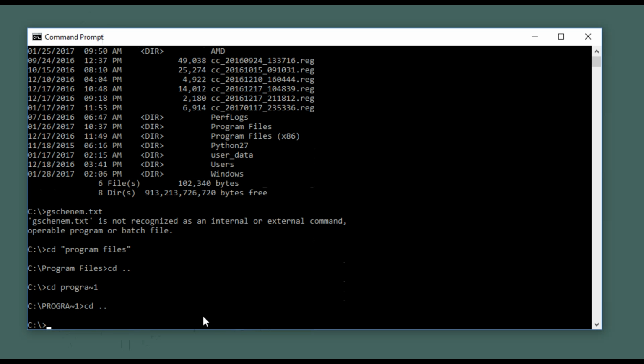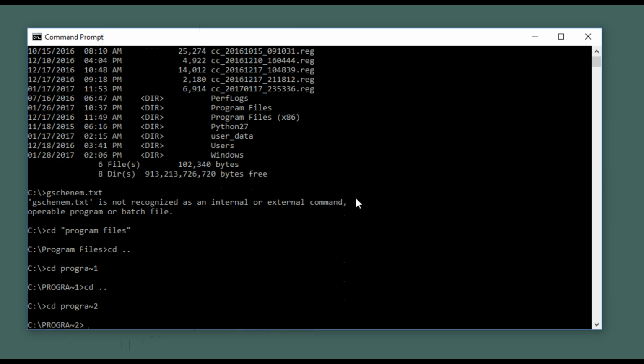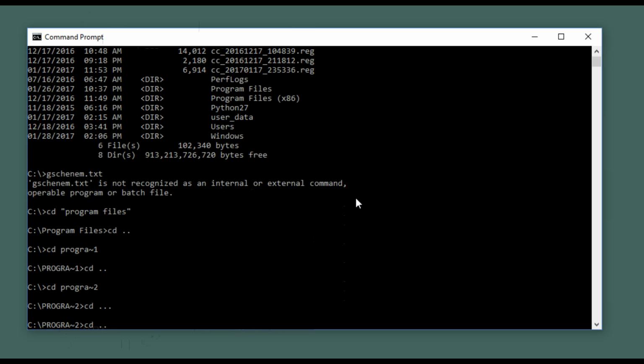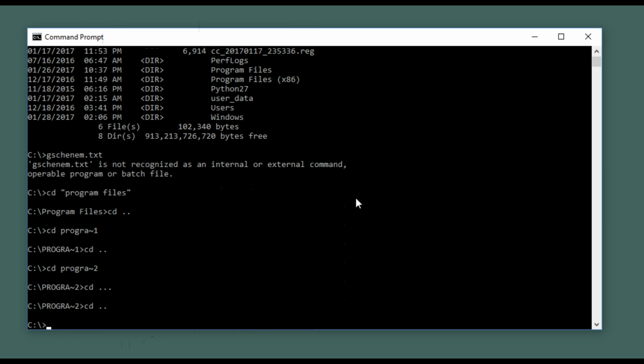So now let's go back for a second. And how would we get to Program Files (x86)? This is the second set of program files. As you know, this is the 32-bit Program Files. So how would we get to that? Well, very simply, we type in cd progra, 6 characters, a tilde, and the number 2, since it's the second in the list. And that puts us into the Program Files (x86) directory. So that's how we would work with 8.3 program files. It's something that's a little different, but it's quite simple.